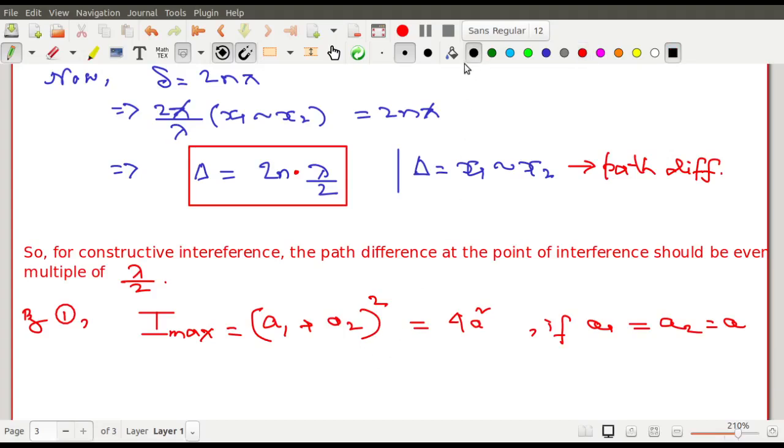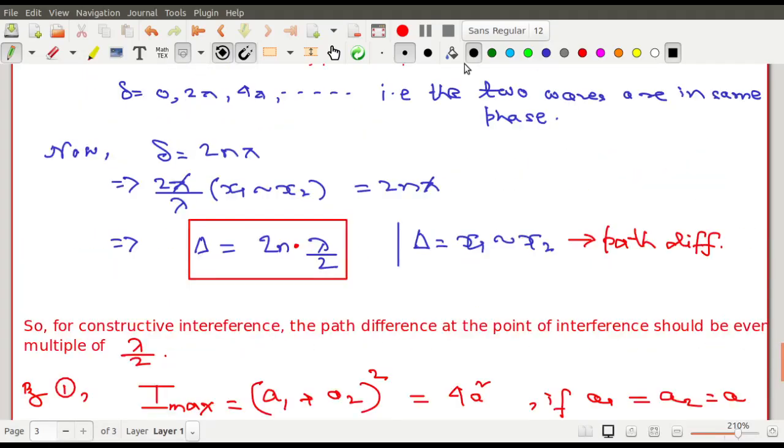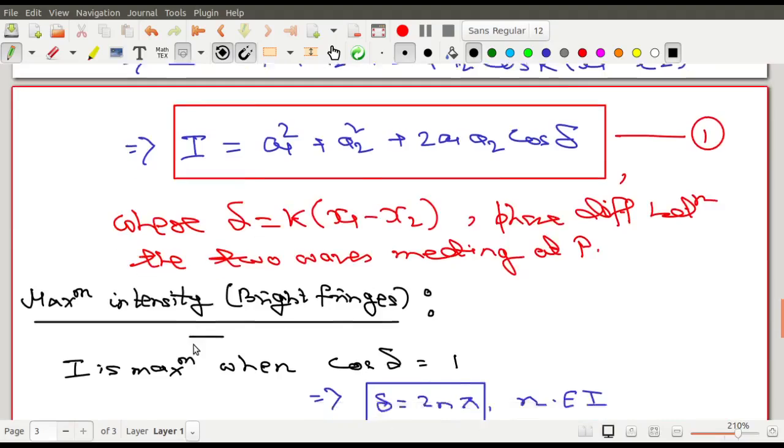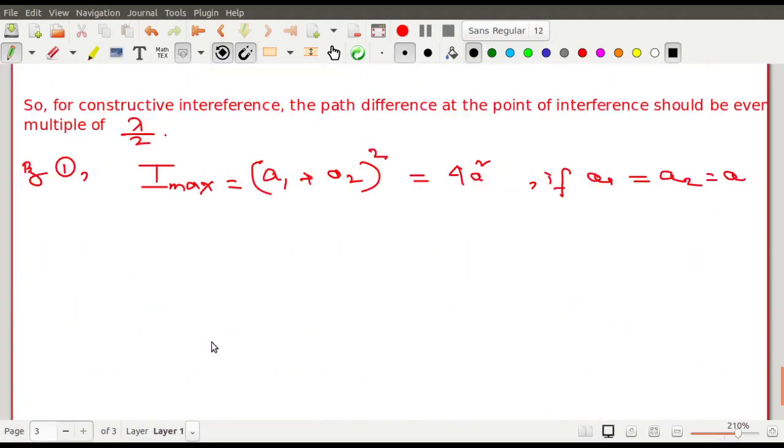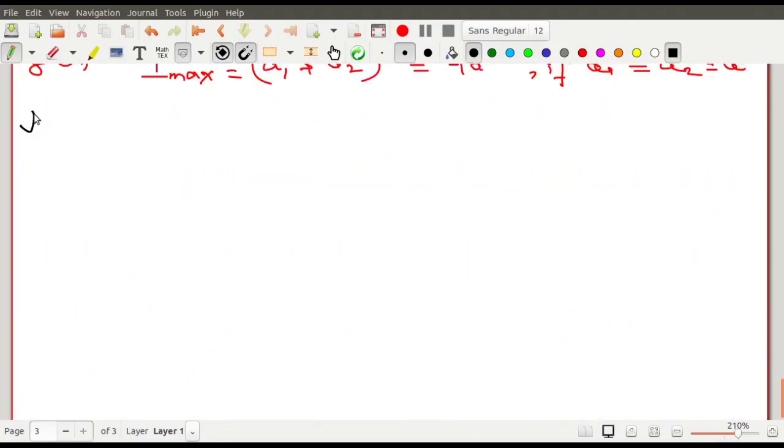After the maximum, let us discuss the minimum intensity points. Keeping the same framework, I write minimum intensity, or dark fringes.